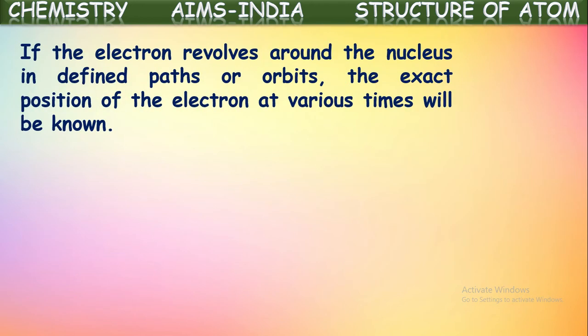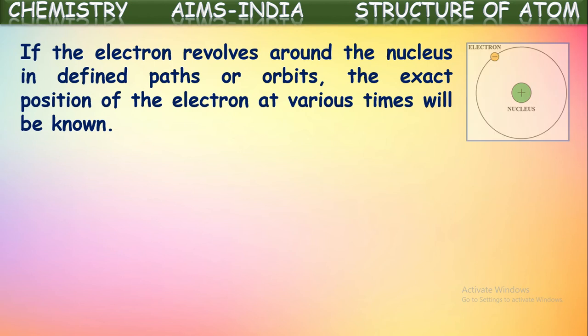If the electron revolves around the nucleus in definite paths or orbits, the exact position of the electron at various times will be known. Yes, if the electron is revolving around the nucleus in a definite path or orbit, then the exact position of the electron at various times can be known.